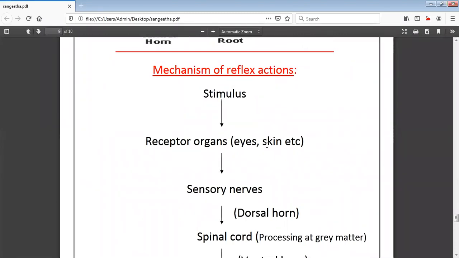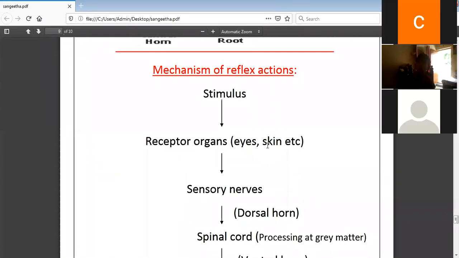So when you come across the reflex action or the reflexes, there are two types of reflexes. One is conditional reflexes and one more is unconditional reflexes. What do you mean by conditional? I'll give an example. We just mention whether it is conditional or unconditional. Moving away your hand when you're touching a hot object, is it conditional or unconditional? Unconditional, ma'am. Yes, it is unconditional.